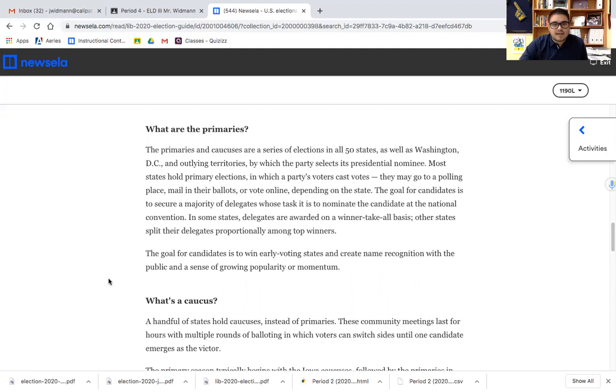The goal for the candidates is to secure a majority of delegates, whose task it is to nominate the candidate at the national convention. In some states, delegates are awarded on a winner-take-all basis. Other states split their delegates proportionally among top winners. The goal for a candidate is to win early voting states and create name recognition with the public and a sense of growing popularity, or momentum.